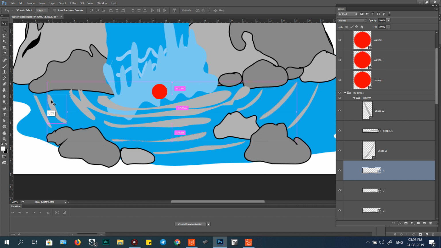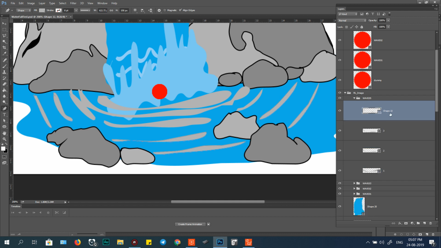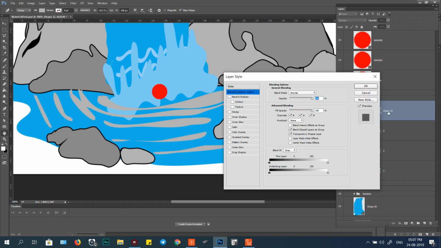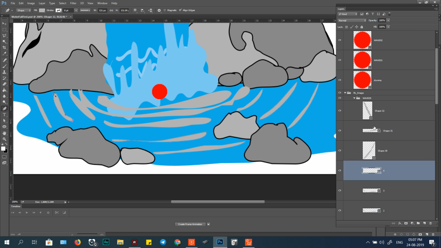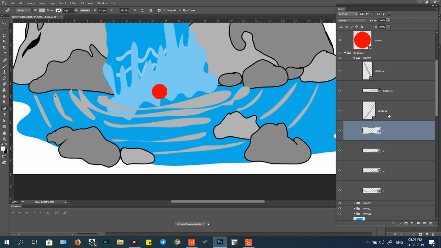Click P, click Control to select this, and drag up a little bit like this. The easy one, and merge together. Call file. Control Z for this one.